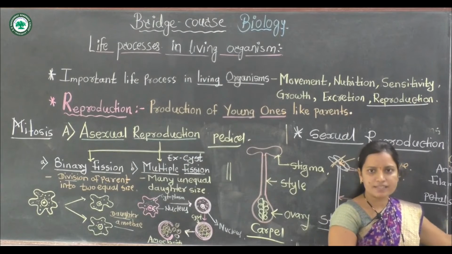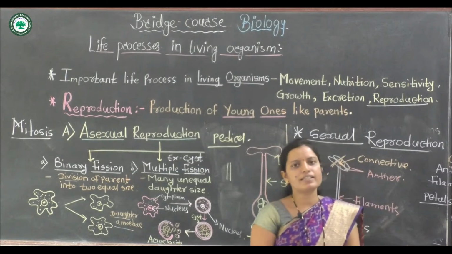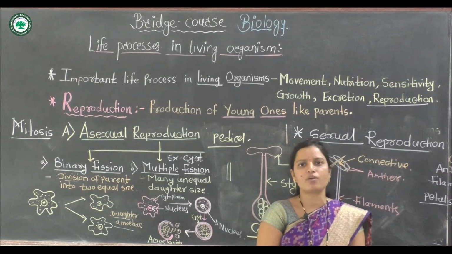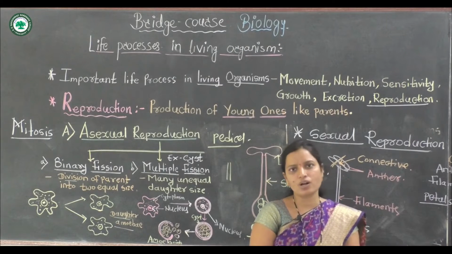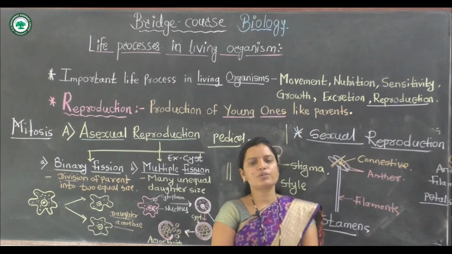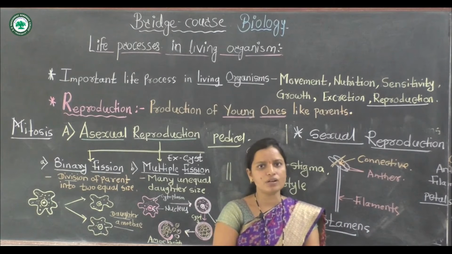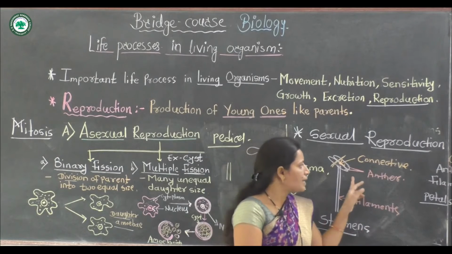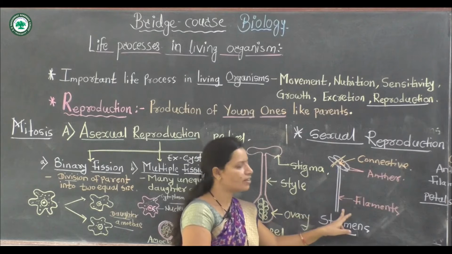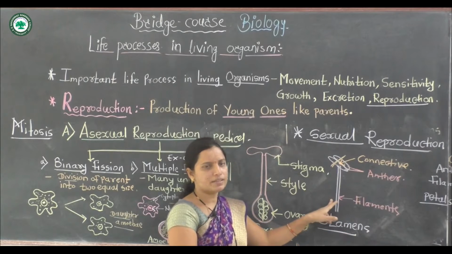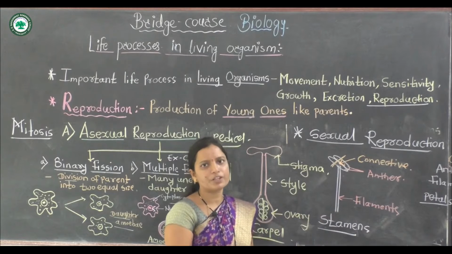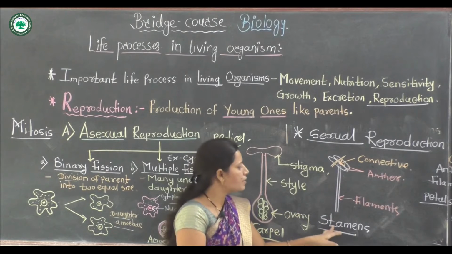It is the thalamus, a disc-like structure, and on this thalamus arise the essential whorls and accessory whorls of the flower. Calyx and corolla are the accessory whorls, and androecium and gynoecium are the essential whorls of the flower. The androecium or stamens are the male whorl, and these stamens are joined in some flowers, and in some flowers they are free.